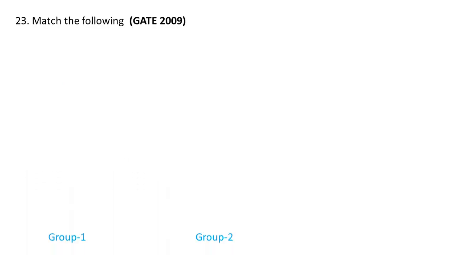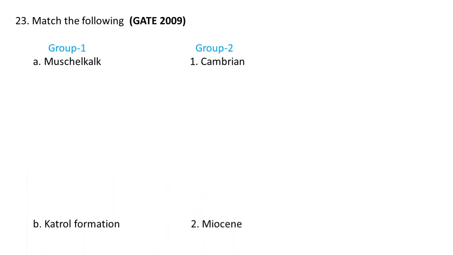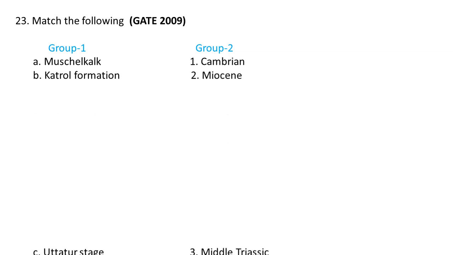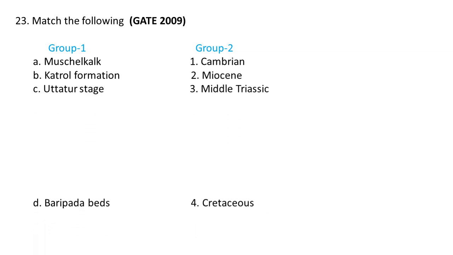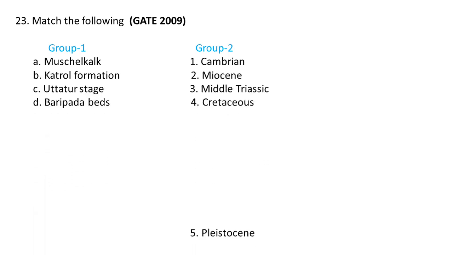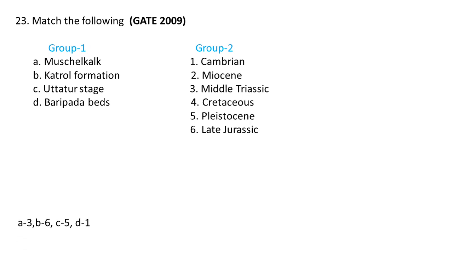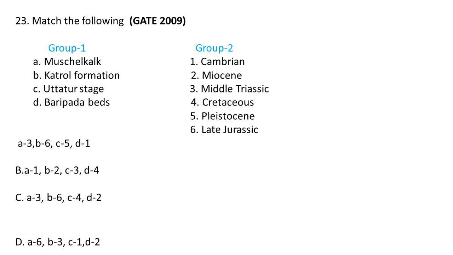Next question. Match the following. Group 1 and group 2 are given. In group 1: Muschelkalk, Katrol formation, Utatur stage, and Baripada beds. And in group 2: Cambrian, Miocene, Middle Triassic, Cretaceous, Pleistocene, and late Jurassic are given. The choices are A. A3, B6, C5, D1; B. A1, B2, C3, D4; C. A3, B6, C4, D2; and D. A6, B3, C1, D2.